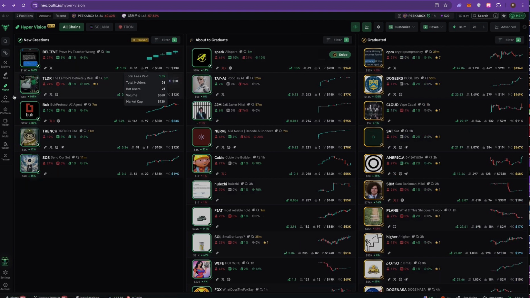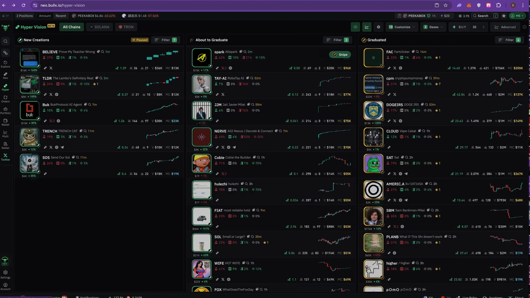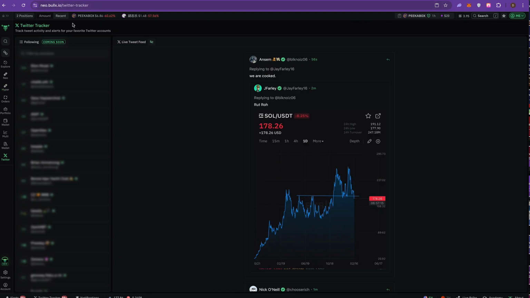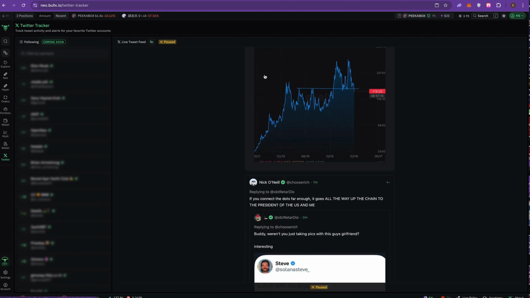And they also got this Twitter tracker that they just added a few days ago. It still says coming soon, so I'm guessing it's going to allow you to edit the Twitter tracker and probably put whoever you want in there to follow. But right now they give you this default feed, and that's kind of cool.